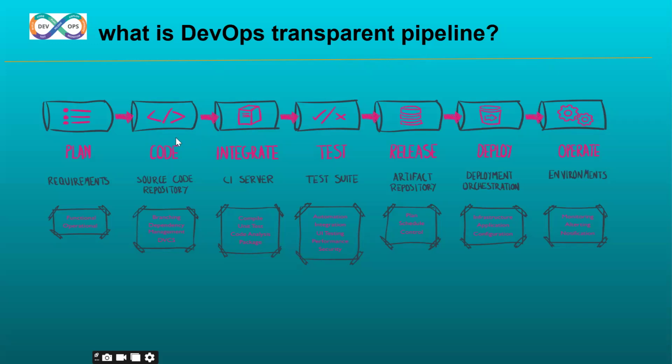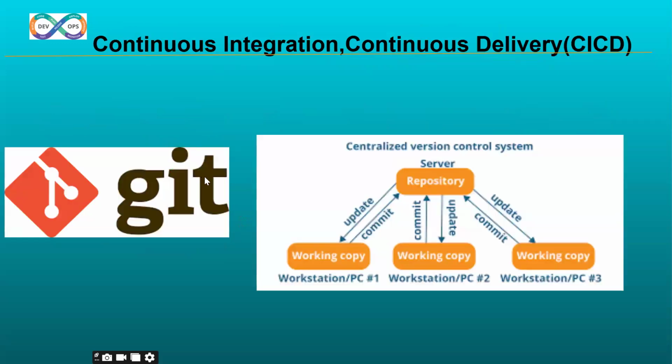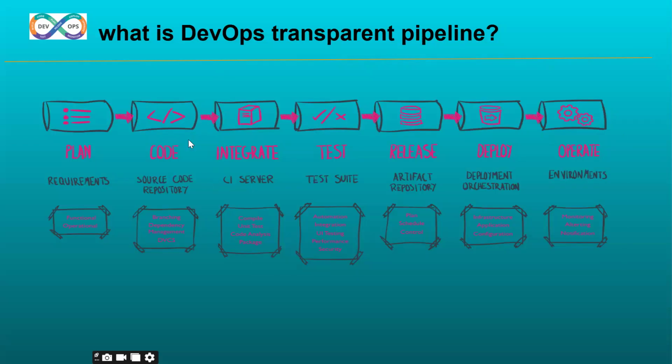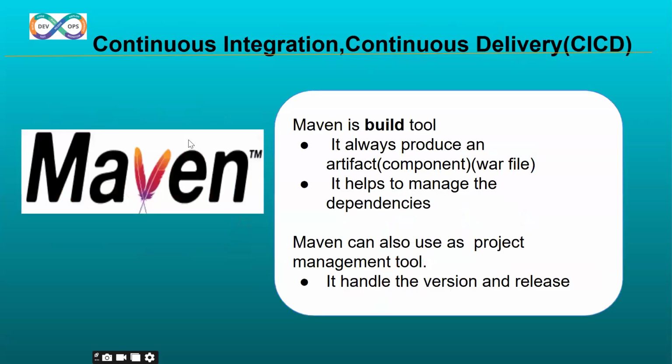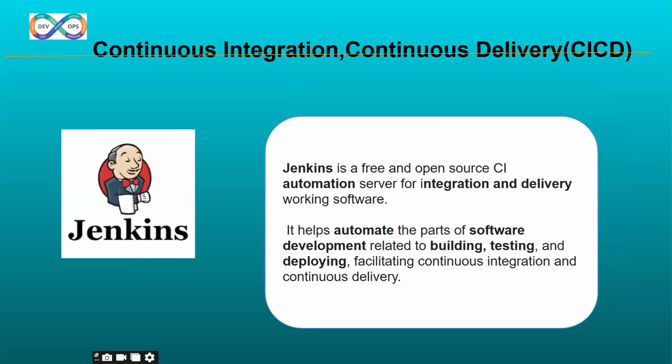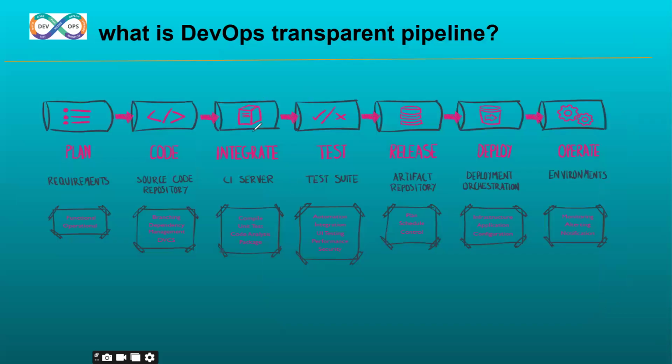We can handle coding with the help of Git, which is a version control. With Git, we can handle a number of lines of code, and we can execute that code with the help of Maven. Maven is a build tool. It always produces an artifact. And we are going to learn Jenkins. Jenkins is a CI/CD automation tool. With Jenkins, continuous integration, making working software, and continuous delivery, this entire CI/CD process, we are going to implement with the help of Jenkins.